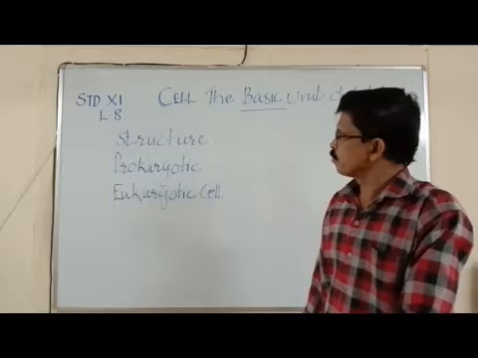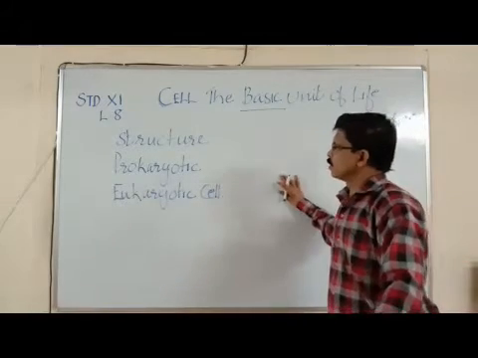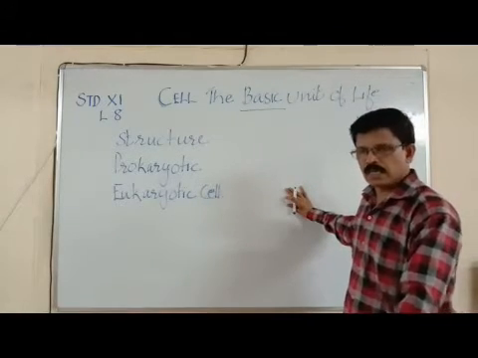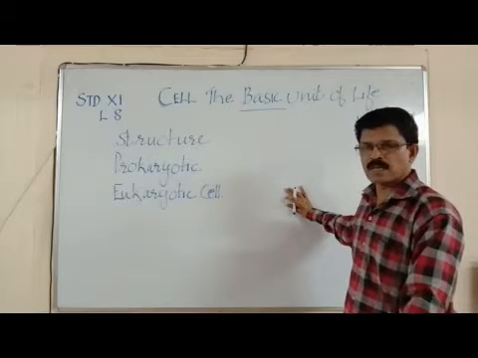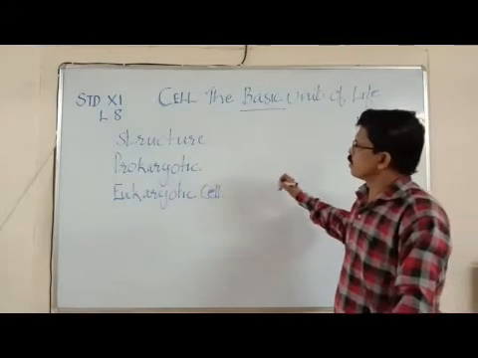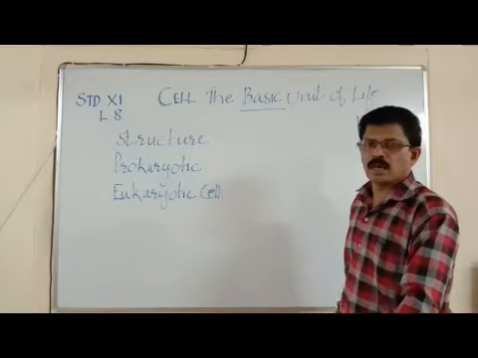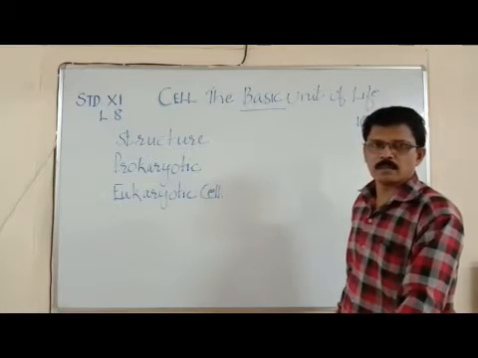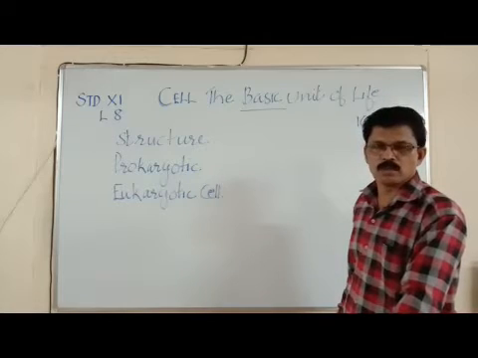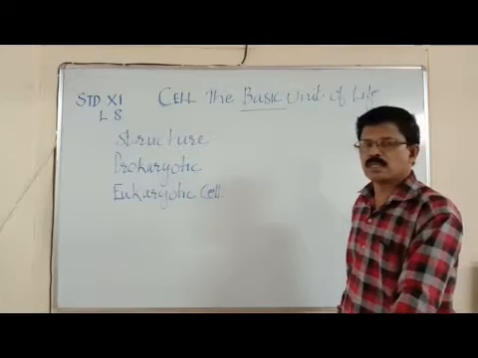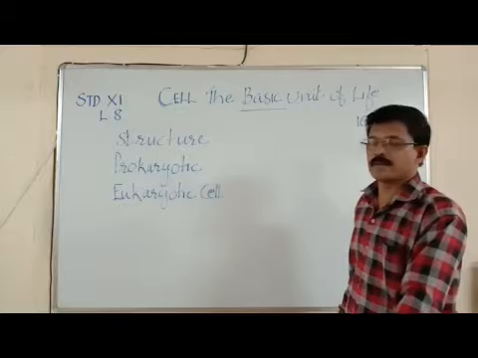Now we are continuing the structure of prokaryotic cell with some special features. So we have seen that bacteria are universal in distribution and they are of four standard types.